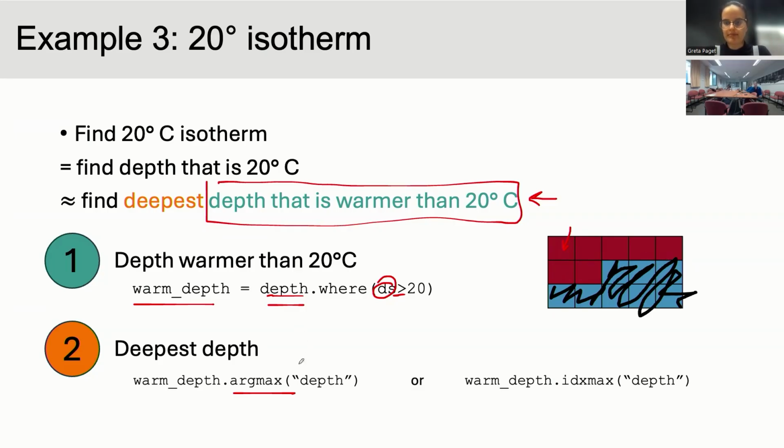No, you need to specify that you're collapsing along the depth dimension. So this bit here where you take argmax through depth, you need to specify that you're reducing along depth, but whatever's going to be left, in this particular case being latitude or longitude, however we're reading this picture, is going to still be there at the end. So if we started with 3D ocean, depth, latitude, longitude, you would take the maximum along depth and you'd be left with latitude and longitude. Or here, if you start with, let's just say this is lat, and then you collapse along depth here, you're going to be left with just latitude at the end.